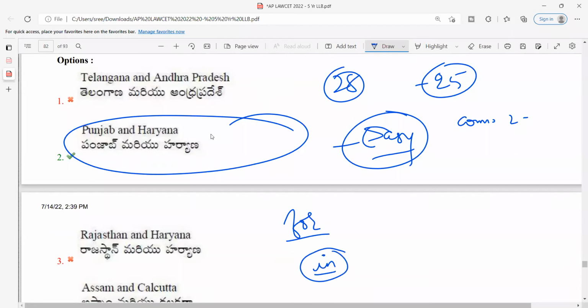It is not necessary that every state has a high court, but every state must be covered by a high court. And the Telangana high court can be in Andhra Pradesh also, not necessarily in Telangana. Is this clear? But bench should be formed, sir. At least one bench? Not necessarily. Bench will of course operate in the state, but the seat is generally in the other state. In most of the union territories, they don't have a high court, right? So bench is generally there in the state.